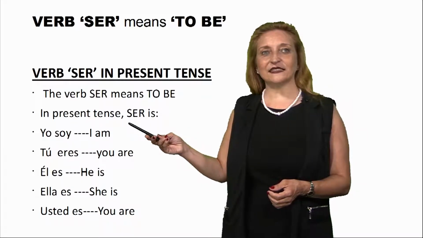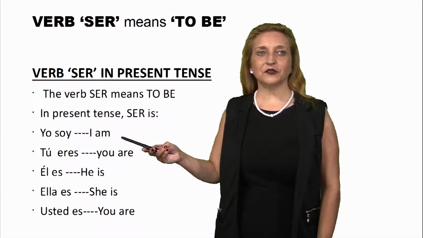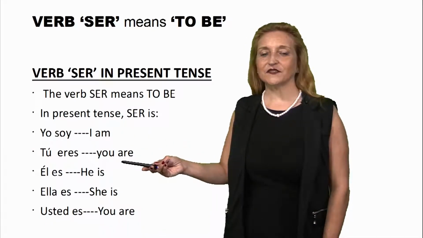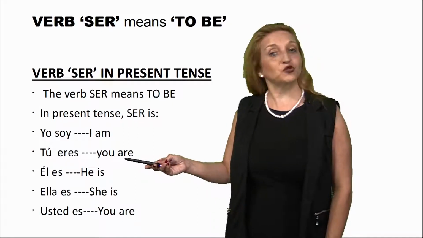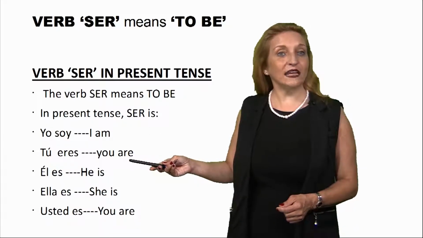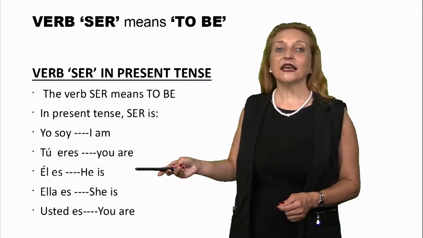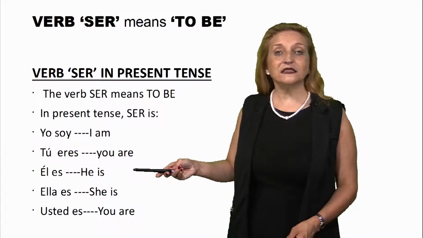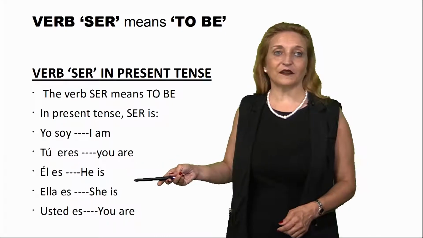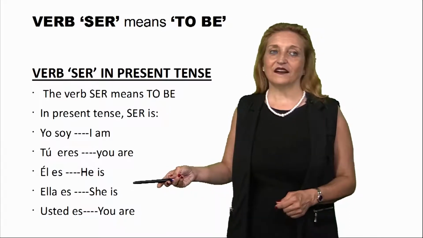Okay, in present tense, verb ser is yo soy, I am. Tú eres is you are. Remember, tú is you informal in singular. Él es, he is. Él is for men, for boys, in masculine and singular. Ella is for women, for girls, little girls, feminine.